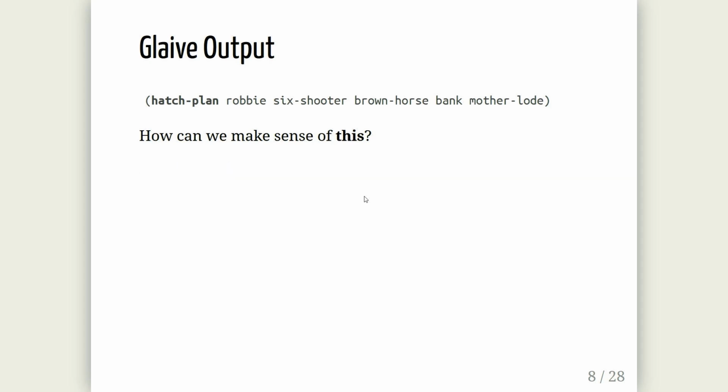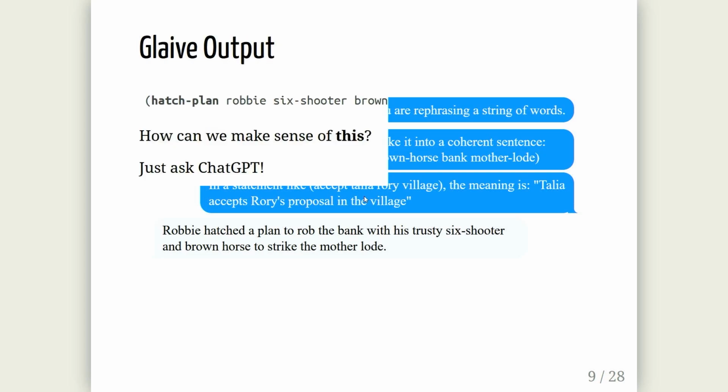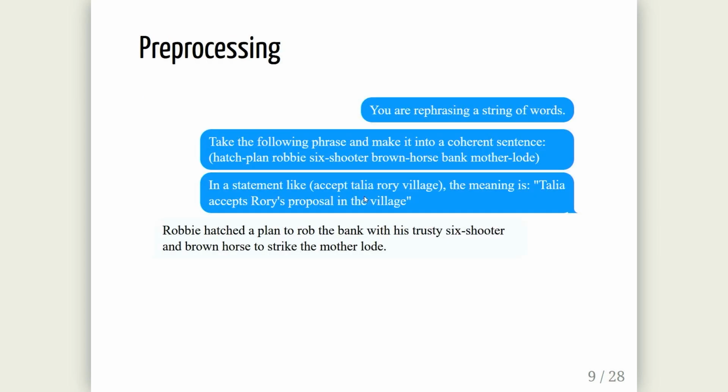Just ask ChatGPT. This was undergraduate student research. Whenever they get stuck, it's like, just ask ChatGPT. No, I suggested, hey, we could just tell ChatGPT to turn this into something useful. And it did. So we said, you get a string of words, some random nonsense, turn this into something that is actually good, like text that represents what's going on there. And we gave it an example. We said, here's some random story plan that we found. Here's how we would translate this one story plan step. And now do this for all possible story plan steps that we might have. And that part actually works wonderfully.